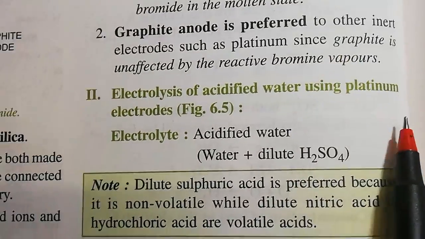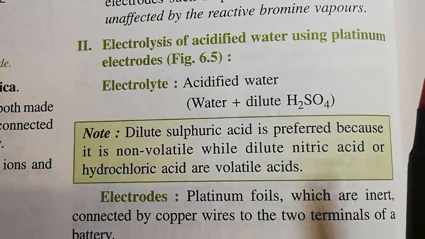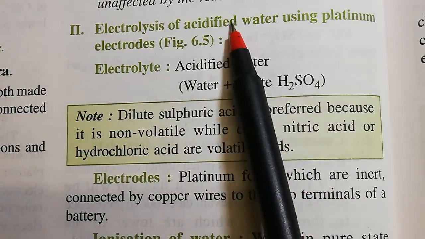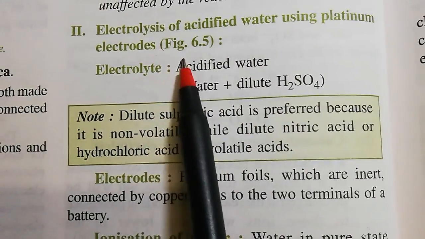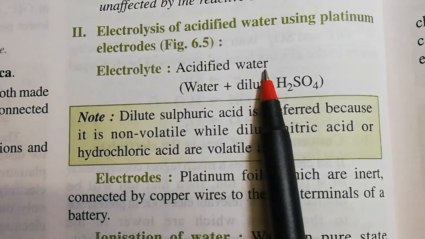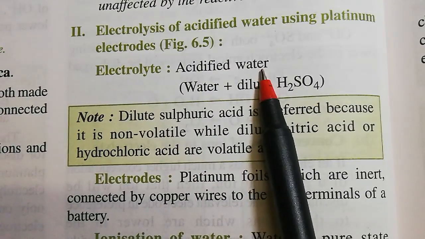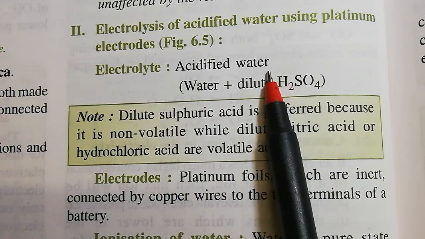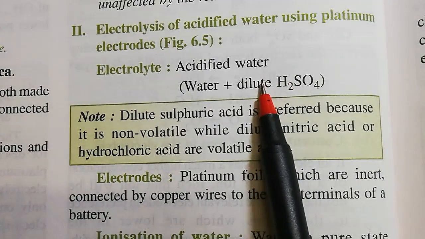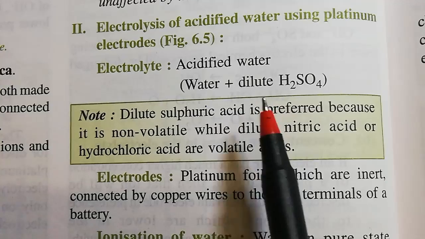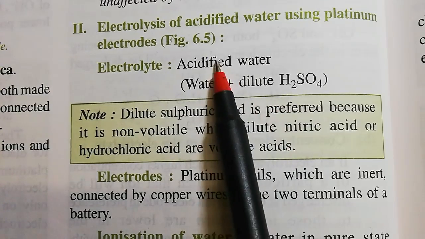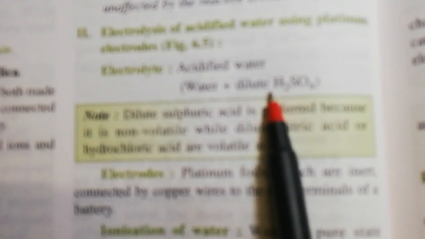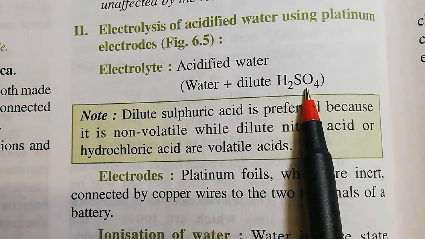The next electrolysis we will discuss is electrolysis of acidified water using platinum electrodes. Pure water cannot be electrolyzed due to lack of ions; pure water is a covalent compound, so electrolysis is not possible. But acidified water, with a small amount of acid, can be electrolyzed.